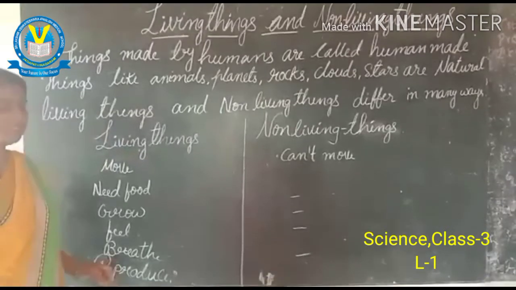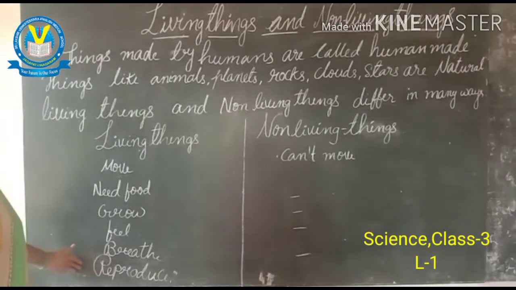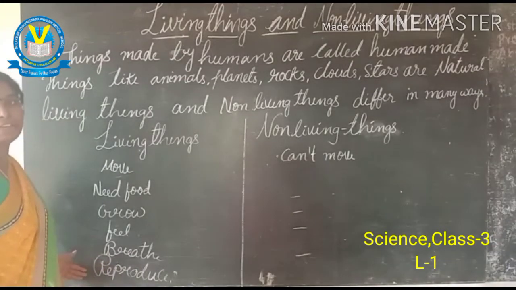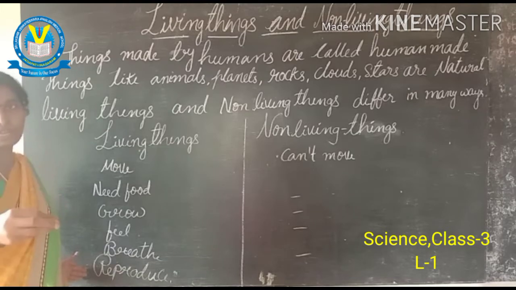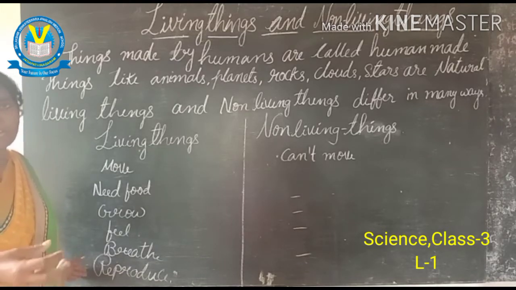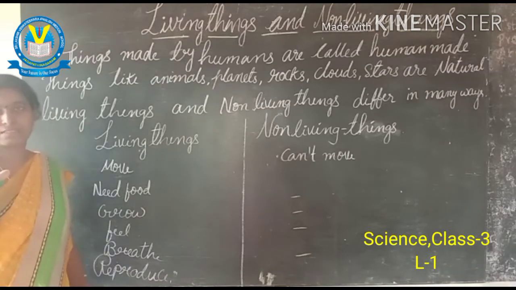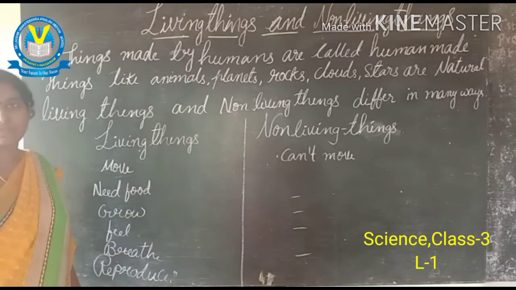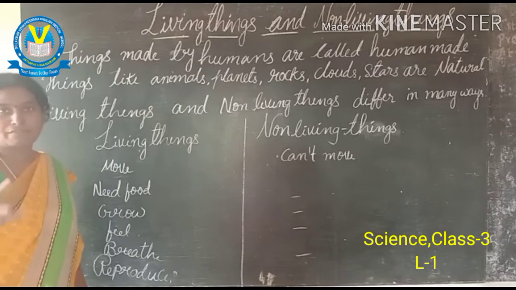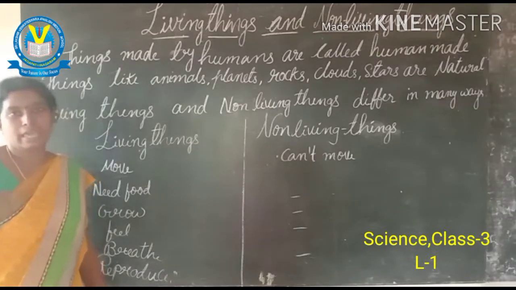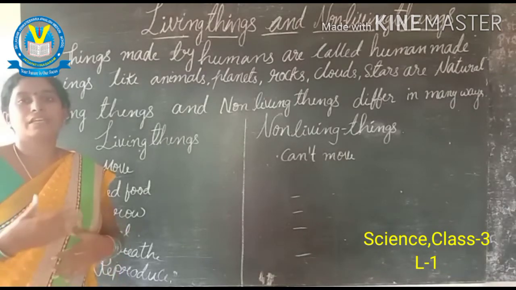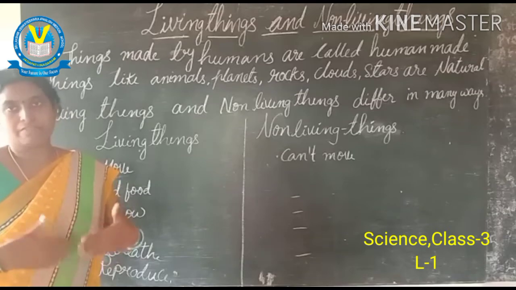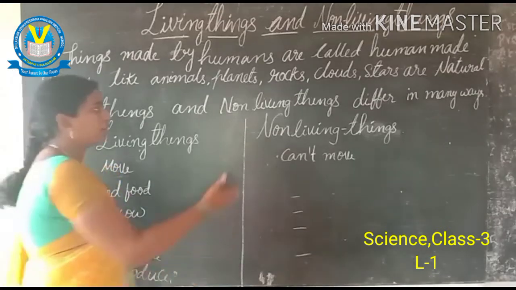Now, next is reproduce. How can they reproduce? For example, with the help of seeds we get seedlings. If you plant them, what happens? A plant will come out. And if we take a bird's eggs, from the eggs some babies will come out. Cows and buffaloes give birth to a baby. Your mother also gave birth to you. Yes or no? So living things can reproduce, but non-living things